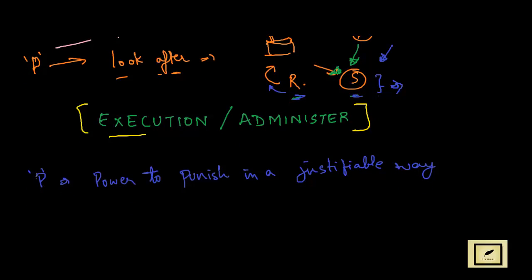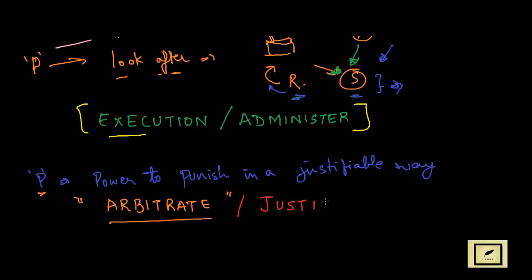So in such a case where P has the power to punish in a justifiable way, in a right way, we can say that P has the power to arbitrate. Again, it's a difficult word here, so we are increasing and enriching your vocabulary. So P has the power to arbitrate the matter, or he should have the power to do justice. So the power of justice.